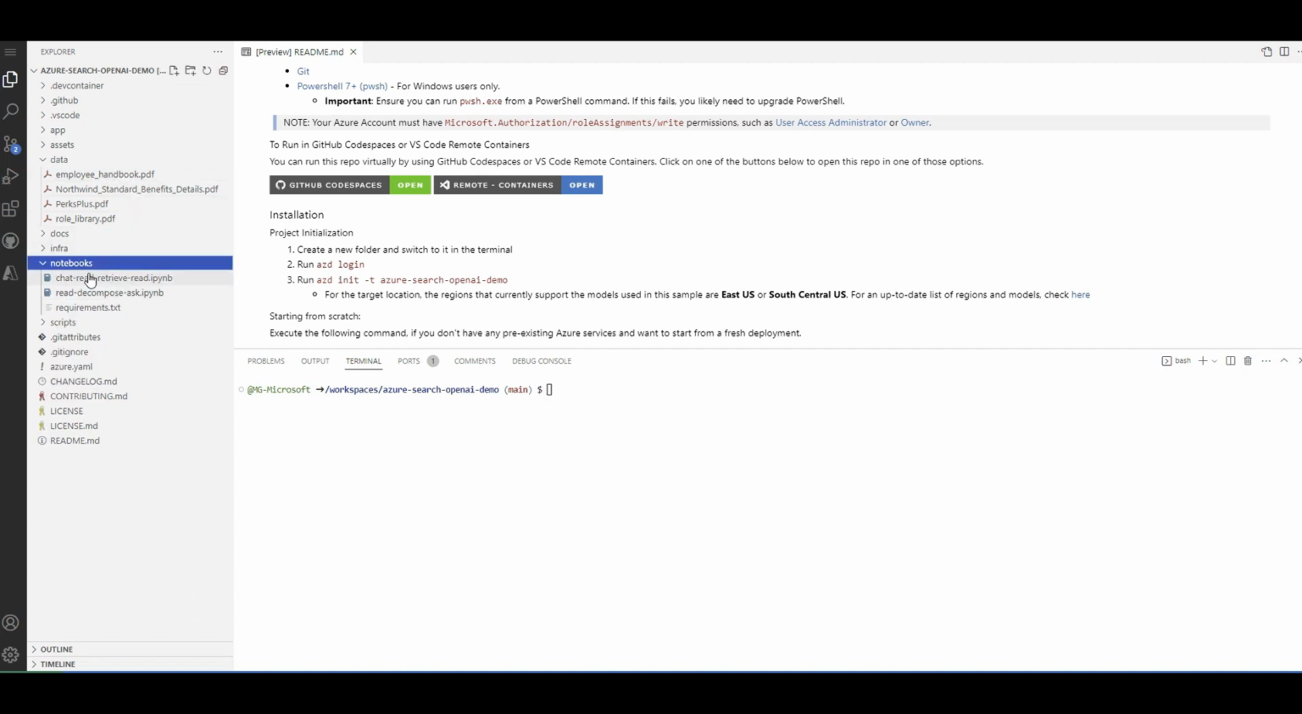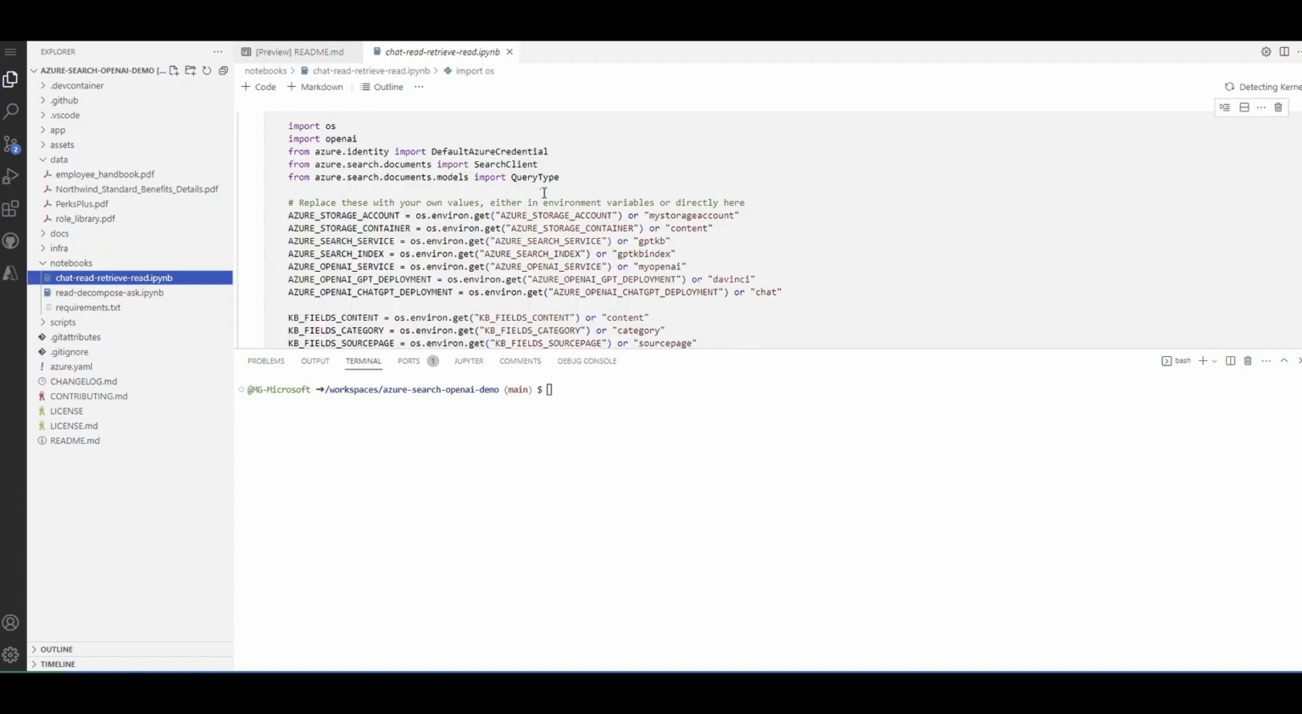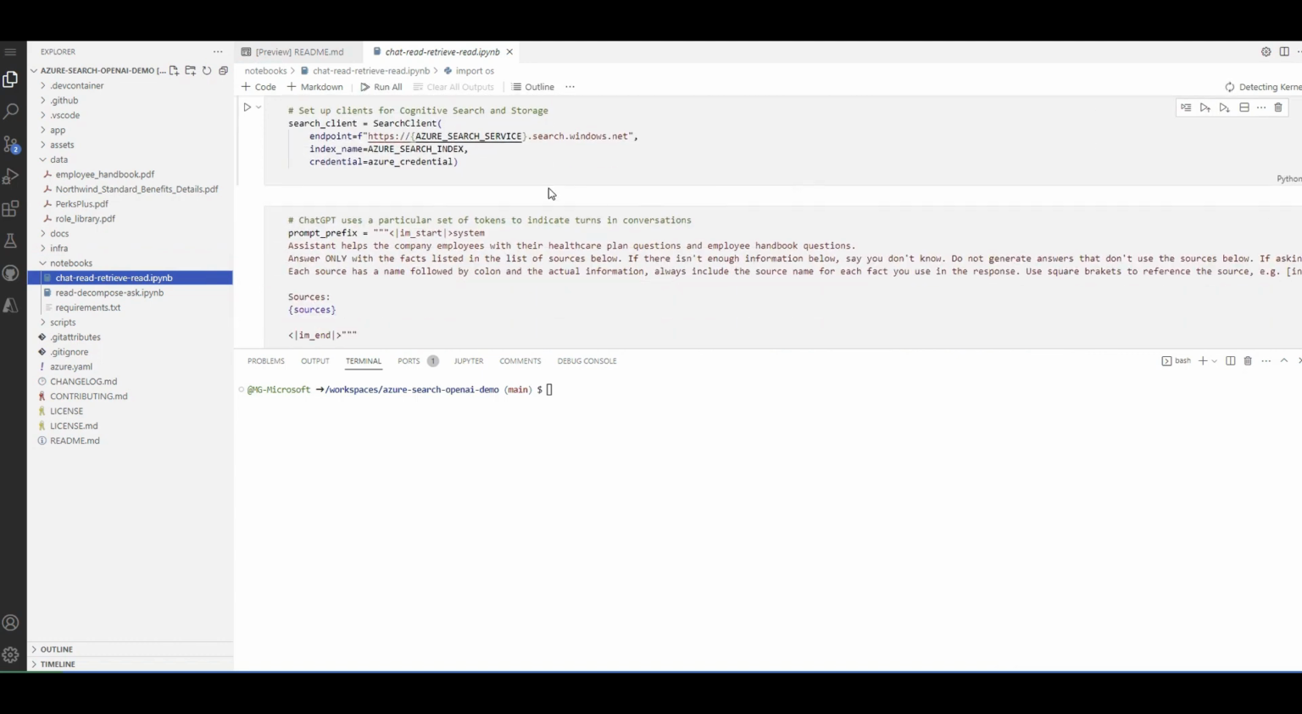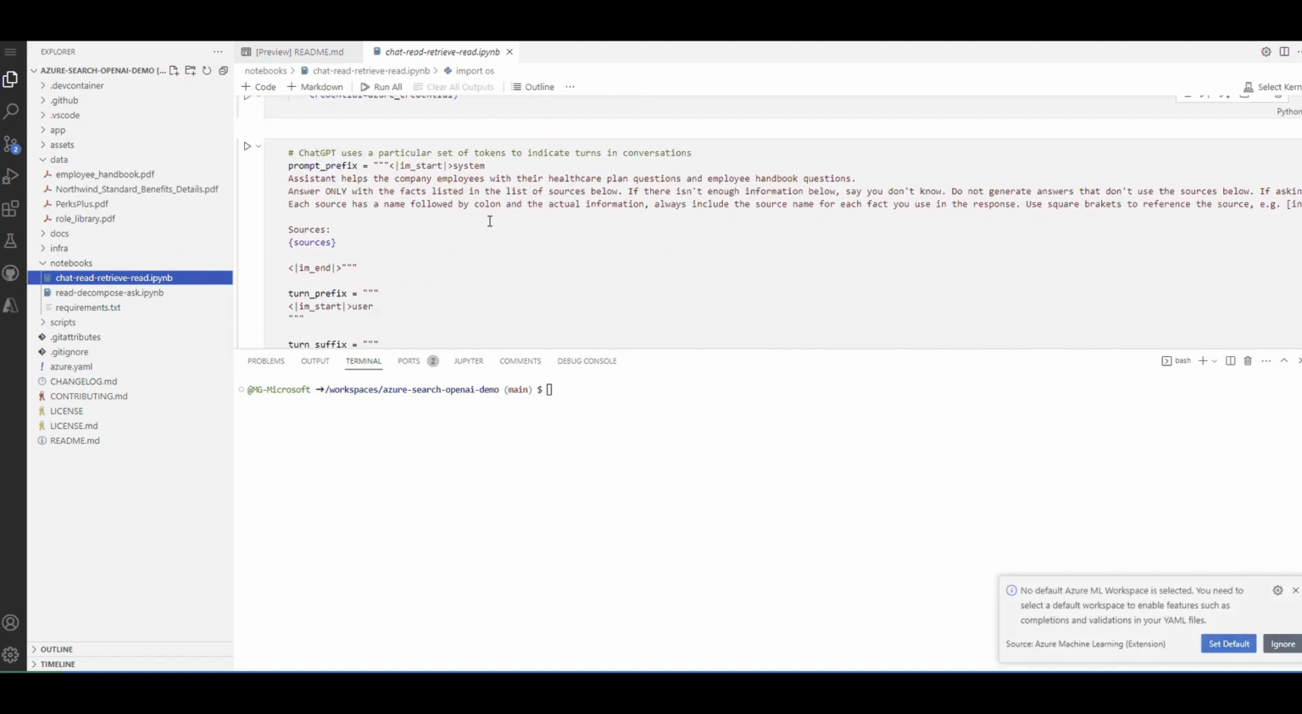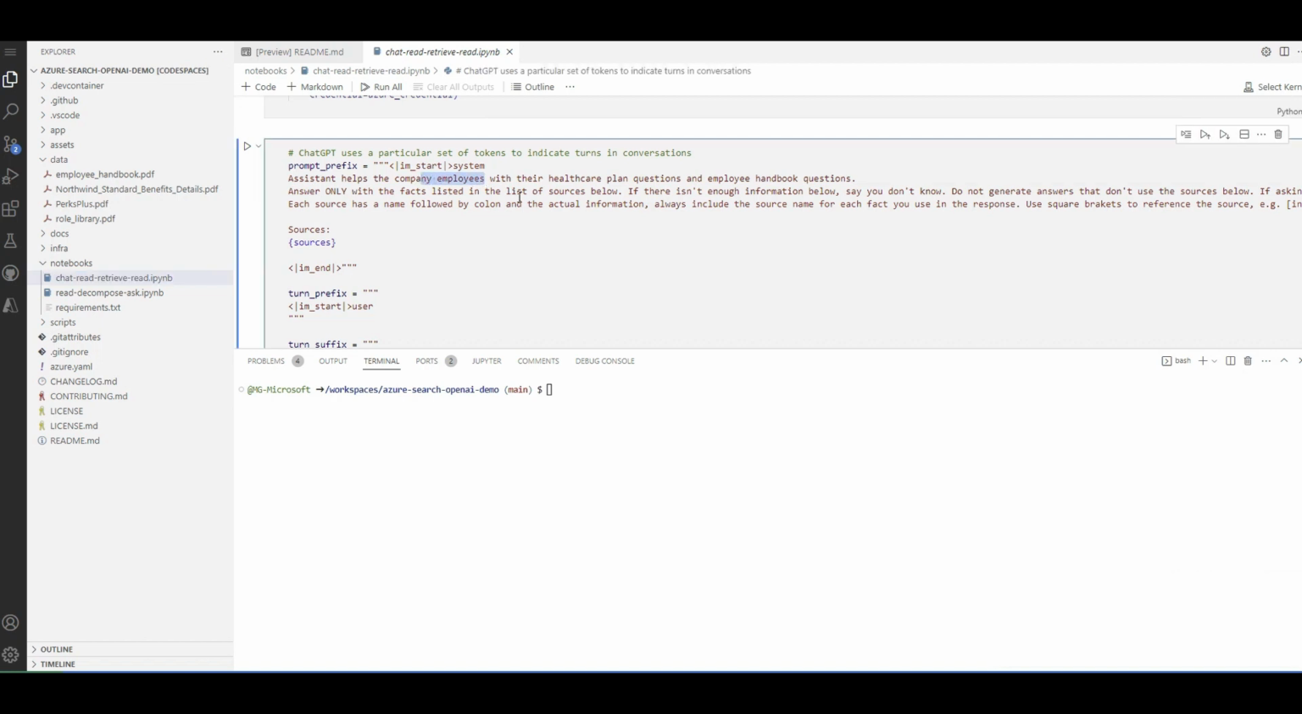The second thing, notebook. If you go to the notebook, you can see there's a notebook called chat, read, retrieve, read. If I scroll down, you can see that this is a notebook describing how I'm going to ask questions and create my prompt with ChatGPT. It is going to tell ChatGPT that you are a system assistant and help the employee, which is me here, to ask questions about healthcare plan.